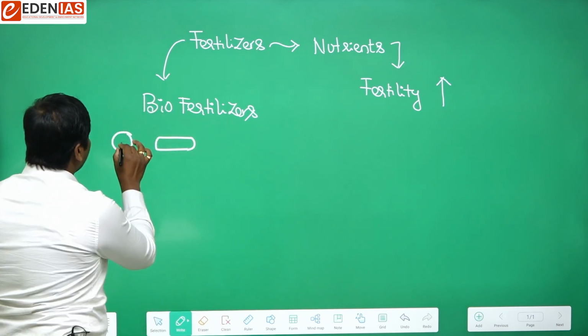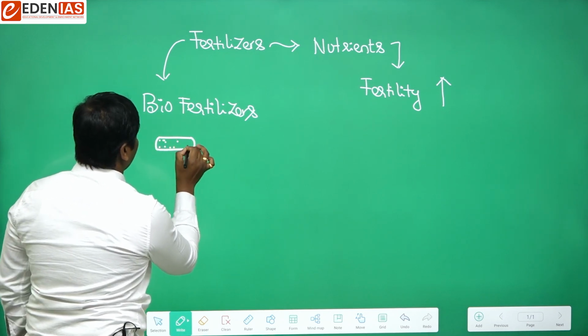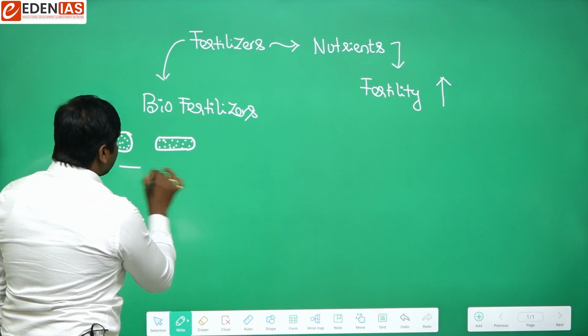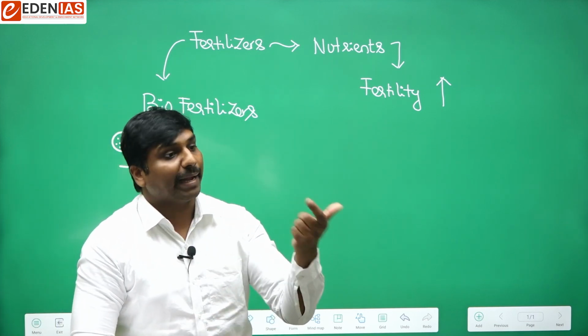These solid materials will be filled with microorganisms, and such material would be added to the soil. So it includes microorganisms.